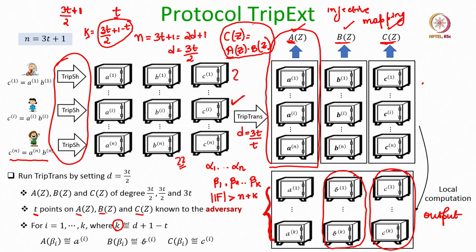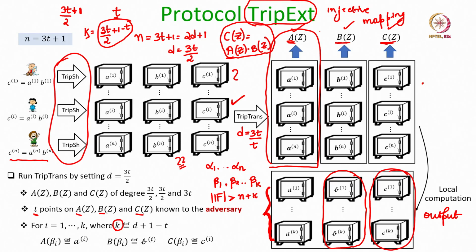So, that proves the privacy property of the triple extraction protocol, and you can see that it is a perfectly secure protocol because all the properties here are achieved in an error-free fashion against a computationally unbounded adversary. And now we have the instantiation for the triple sharing gadget as well as the triple extraction gadget.